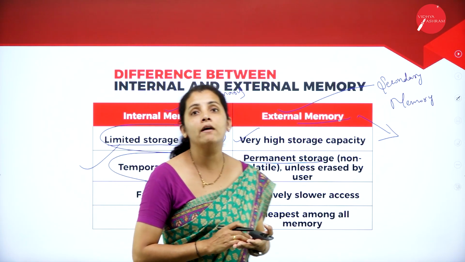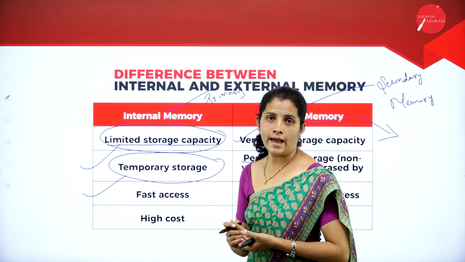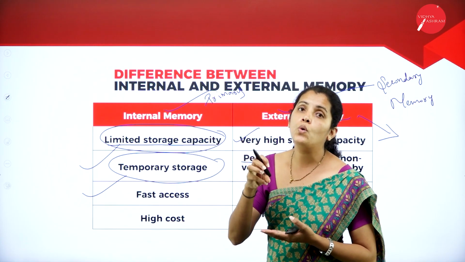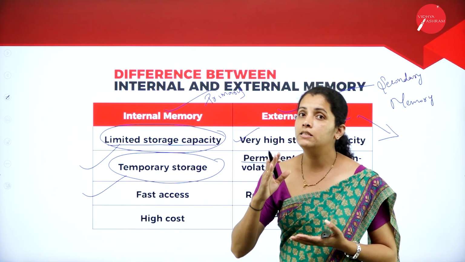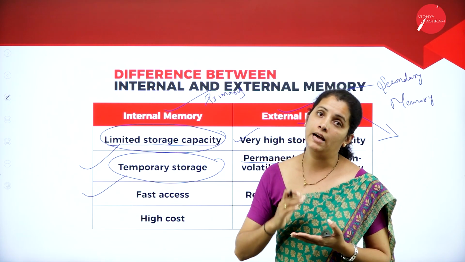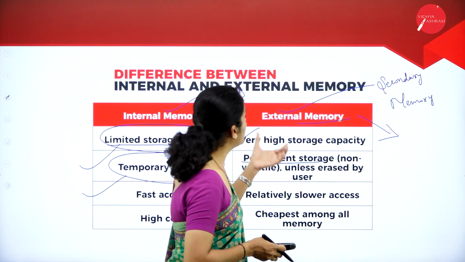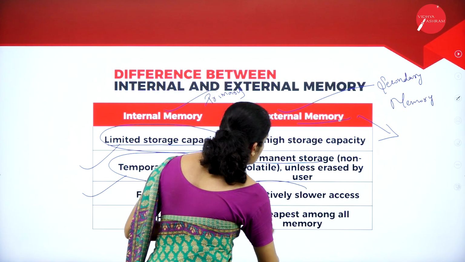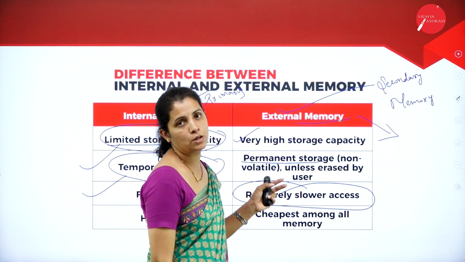Then I'm going to have another difference, that is fast access. That means whatever data is stored on the internal memory, I can very easily and very quickly access it. Whereas if I consider external memory, the accessing speed of external memory is relatively slower.